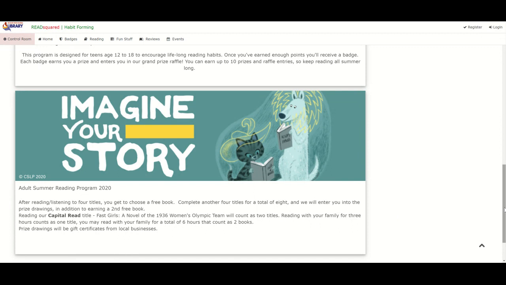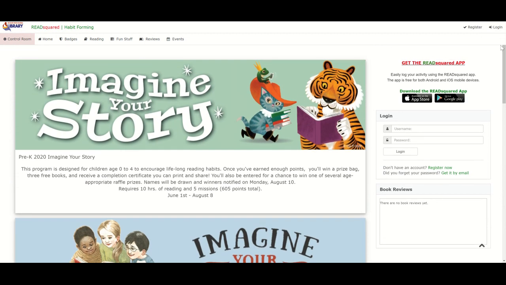Now, what I'm going to show you now is how to register for your account and also how to log either book titles for the adult program or minutes, which is used for the teen program and the children's programs. So where it all starts right up here. First of all, we have an iOS app or an Android app. You may follow these links and download those apps so that you can do the program, log minutes, and all of that on your phones.